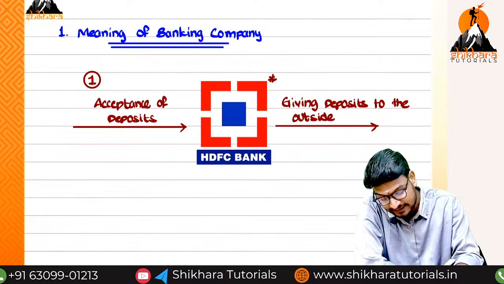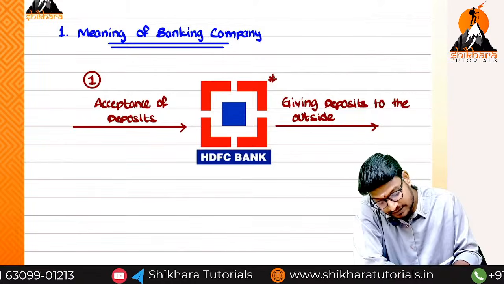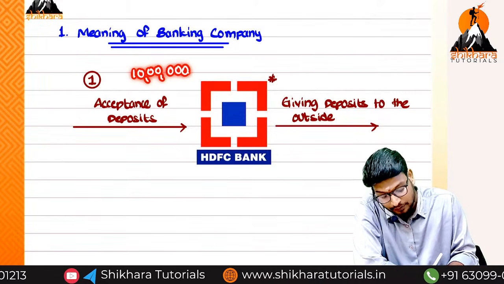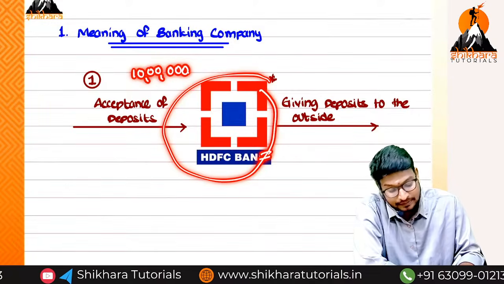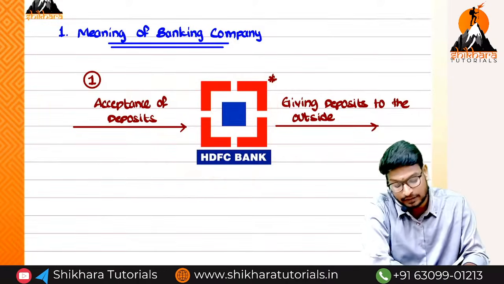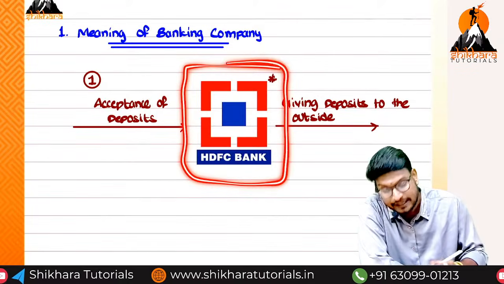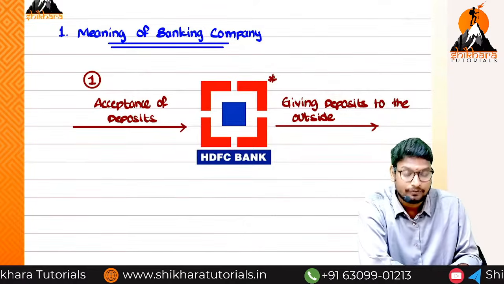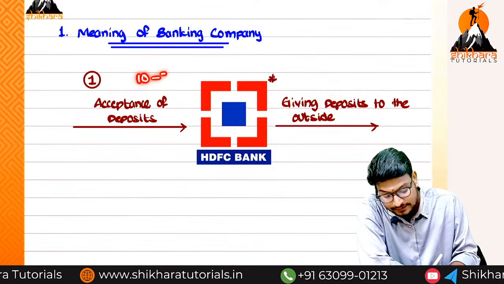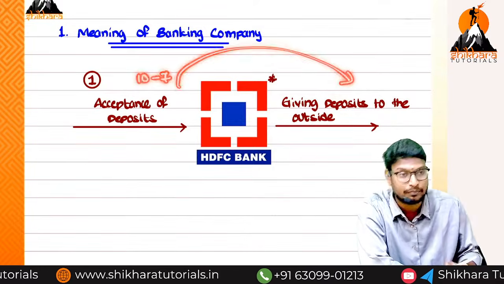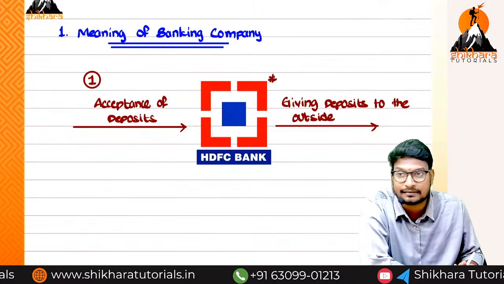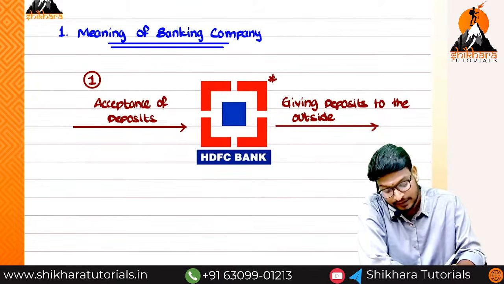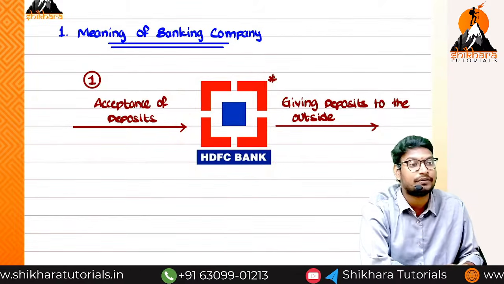What are the loans? For example, from the outside people, we have received 10 lakh rupees of advance. Now, can the bank utilize it for its own purpose or not? They cannot utilize it for the bank's own purpose. Must and should, of the total 10 lakhs, for example, 7 lakh rupees they can give to outside people. Those 7 lakhs cannot be utilized by the bank itself.